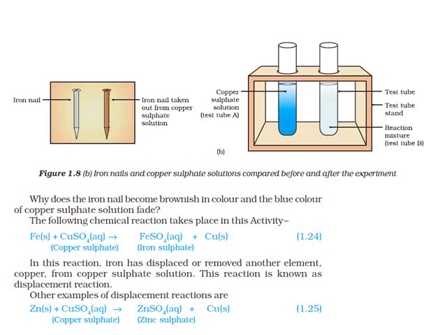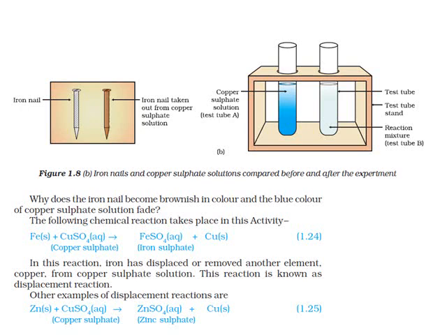So in this reaction, iron has displaced or removed another element, copper, from copper sulfate solution. This reaction is known as displacement reaction. The copper is being displaced, it is being separated after the reaction, and that's why it is called single displacement reaction or simply displacement reaction.